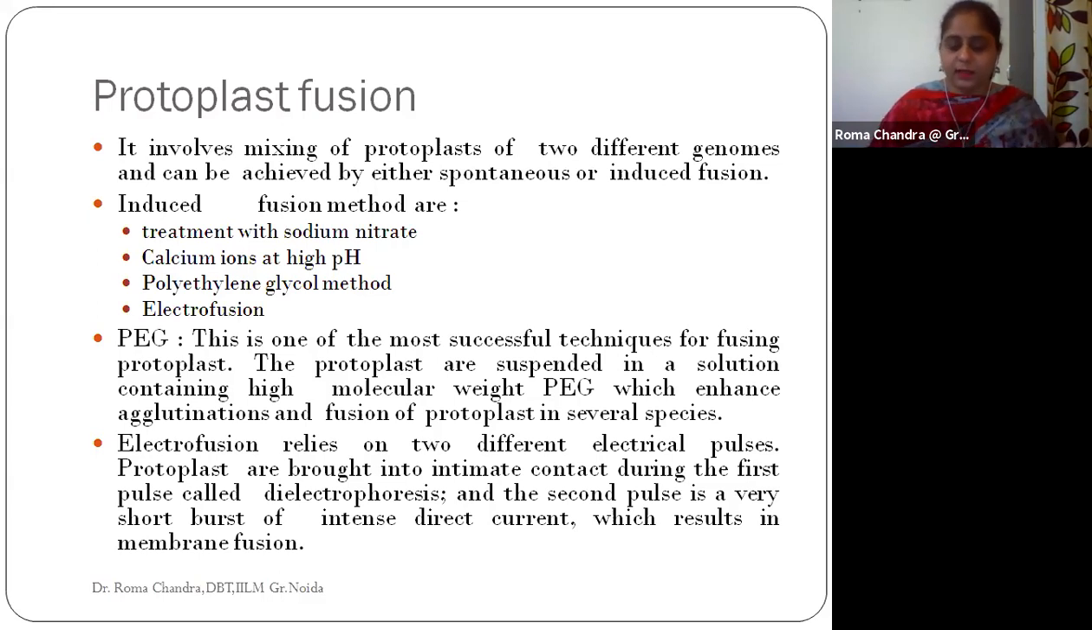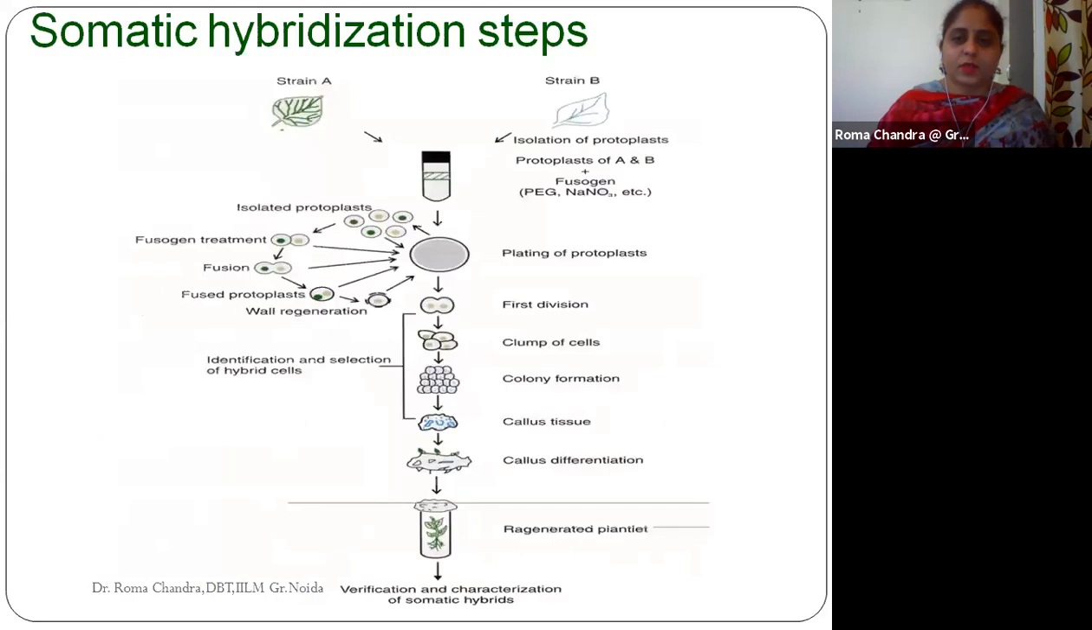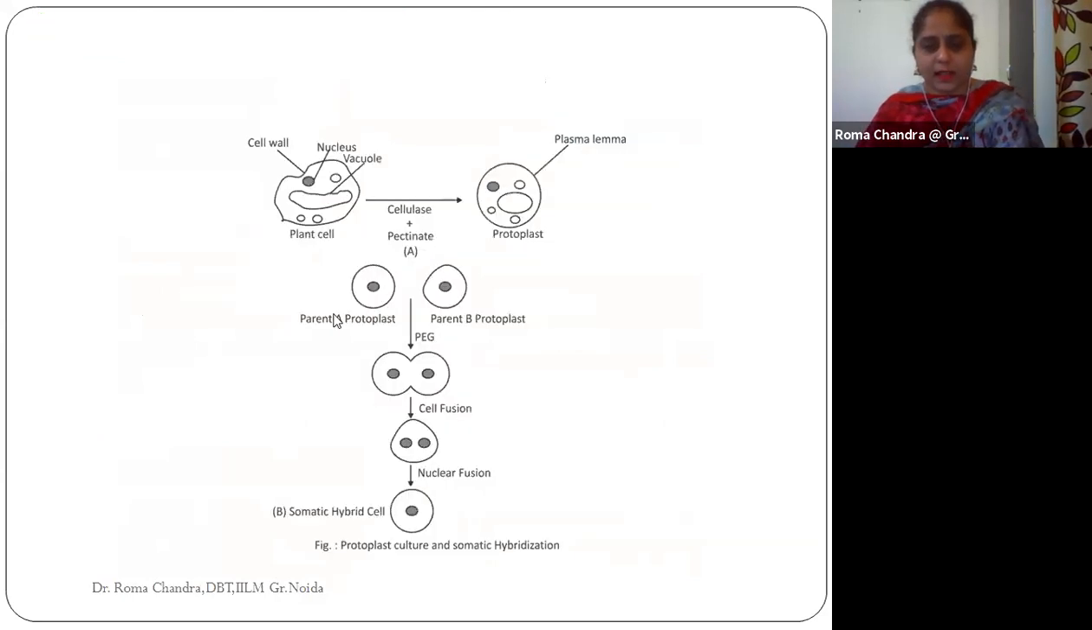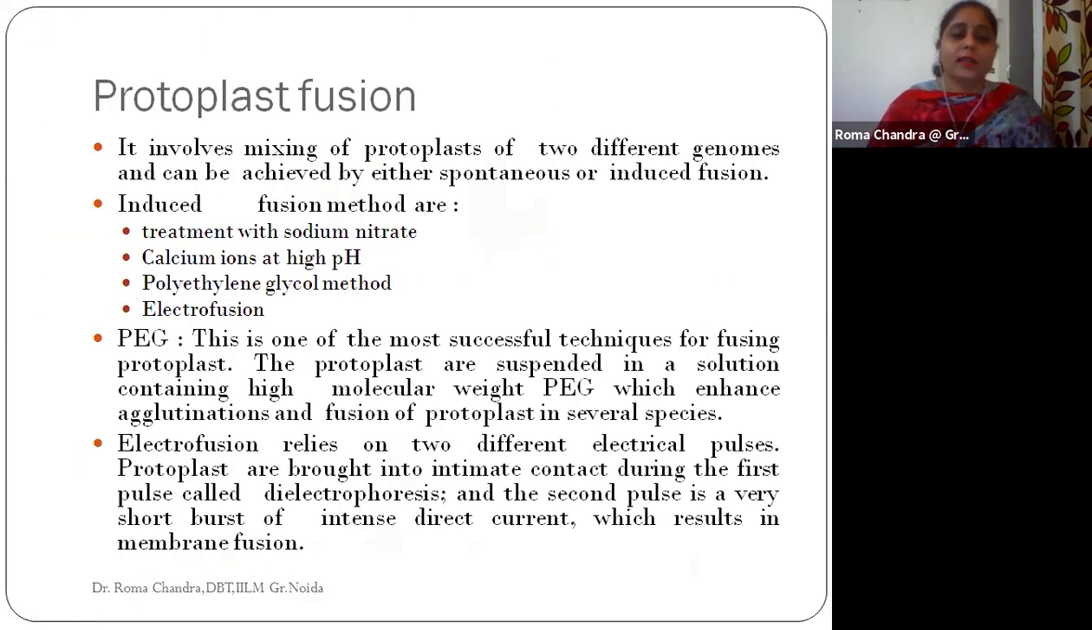In the earlier representation, I told you PEG, polyethylene glycol, was used, and we got the protoplasts fused together: the cell fusion, the nuclear fusion, and the somatic hybrid cell production. Polyethylene glycol is the most successful technique for fusing protoplasts. The protoplasts are suspended in a solution containing high molecular weight polyethylene glycol, because this enhances the process of agglutination, and further the fusion of the protoplasts takes place.